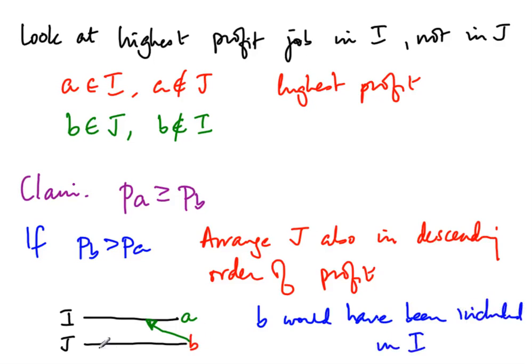Because B is compatible with everything here, it would have been considered somewhere before A, so it would have been compatible with everything here, and therefore it would have been included. So PB cannot be greater than PA. So the highest profit job in I where it is not in J is definitely at least as profitable as anything which is in J but not in I. We'll keep this in the back of our mind, and we'll proceed to the next step.